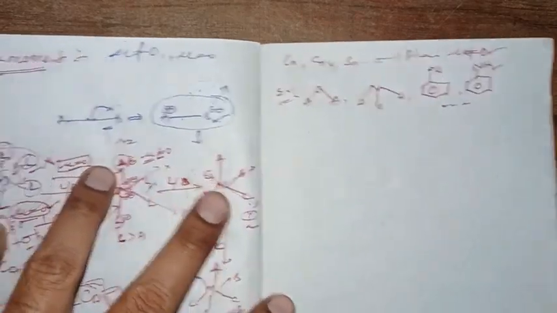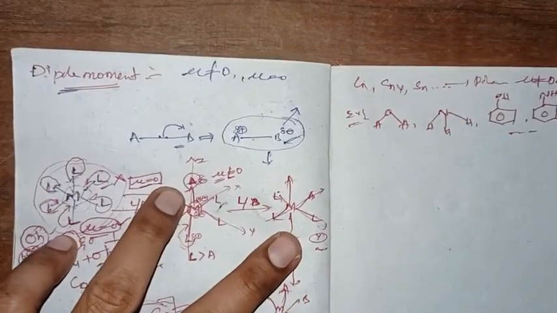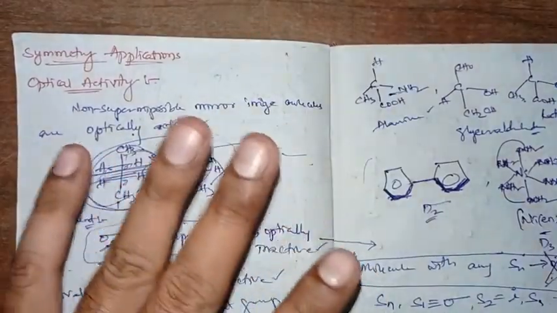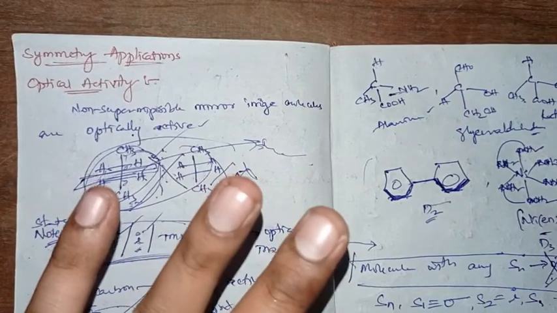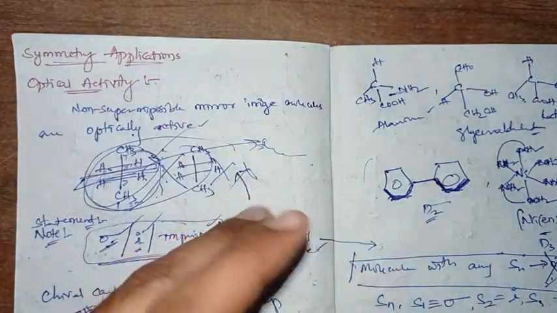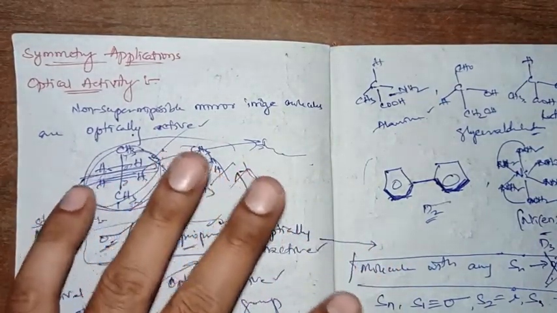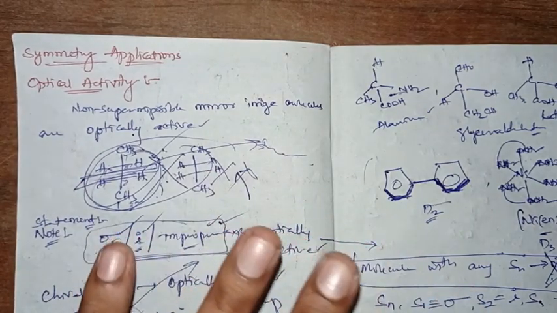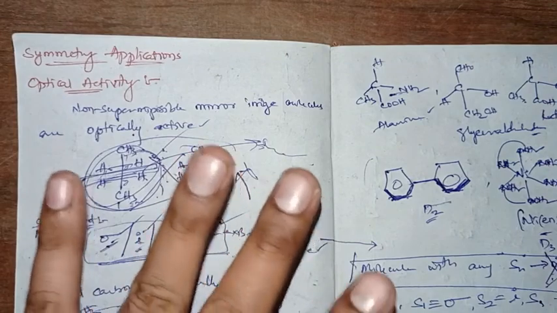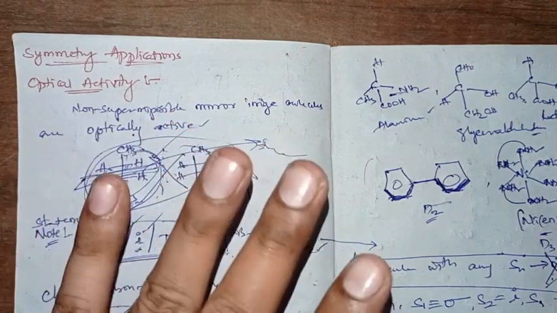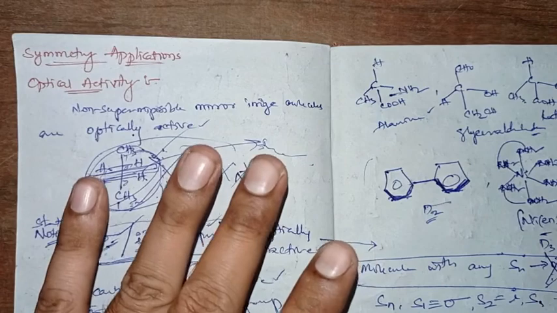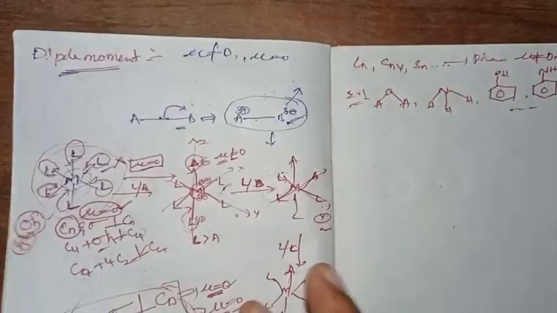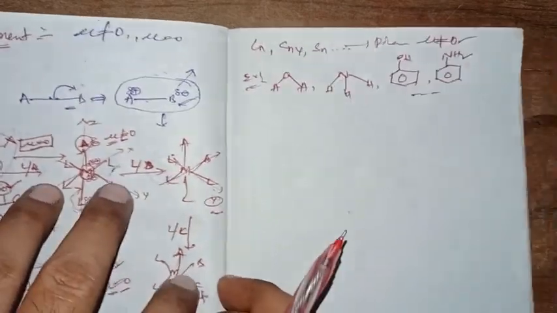So this is how the symmetry criteria apply to dipole moment as well as optical activity, where we can directly assign the optical activity or dipole moment of a moiety by having knowledge of the molecule's point group and its symmetry. Okay, so that's how. Here I stop today's class. By next time we will continue.